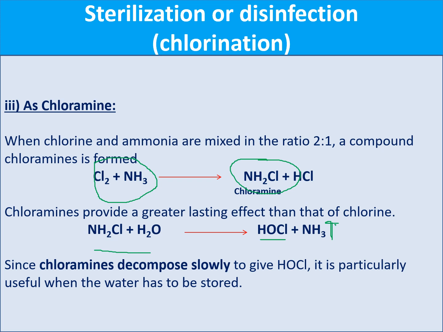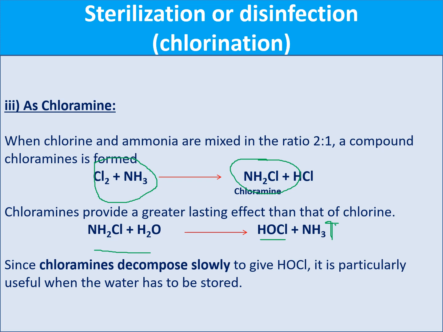Another advantage is there is no Cl2 gas, so there is no pungent smell. The second one is that NH2Cl is not a highly reactive molecule like bleaching powder or chlorine gas. It is slowly reactive, so it releases HOCl slowly, stepwise. Because of this process, the bacteria present in the water are killed by the HOCl produced. When you add it, it does not immediately convert into HOCl; the rate of reaction is very slow, so it converts slowly.